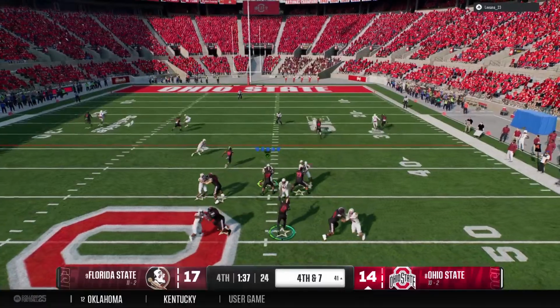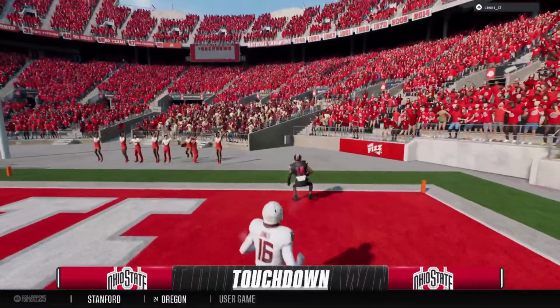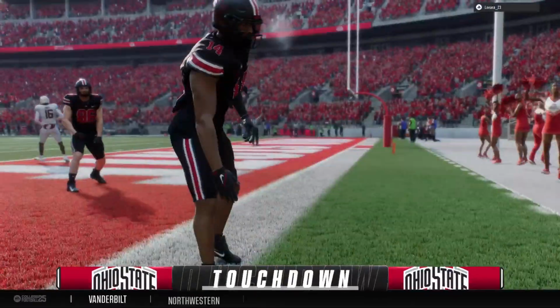And he's throwing for it on 4th down. And he's going to fling it deep, going for it all here. Touchdown, Buckeyes. And they take the lead in the 4th quarter.